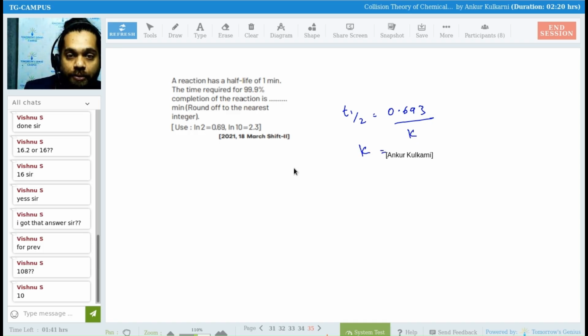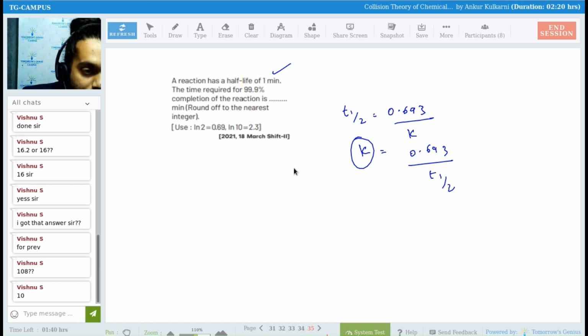So from this K is equal to 0.693 over T half. They have given you half-life of 1 minute. So from the half-life, you will get the K.